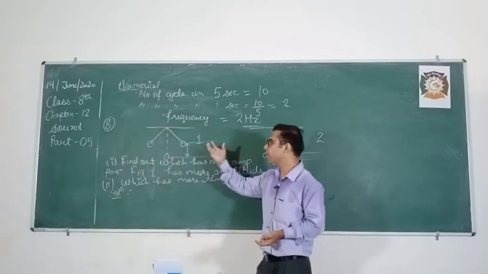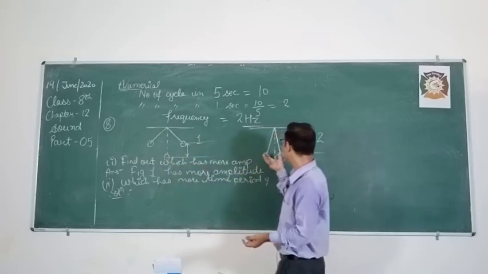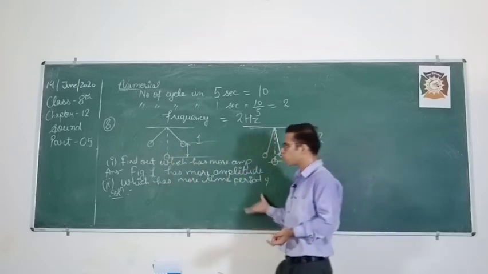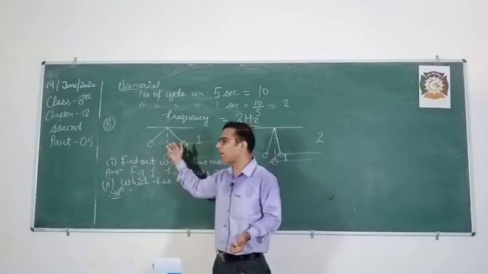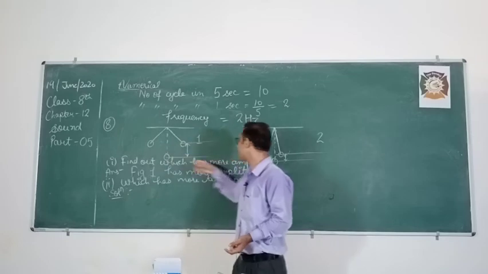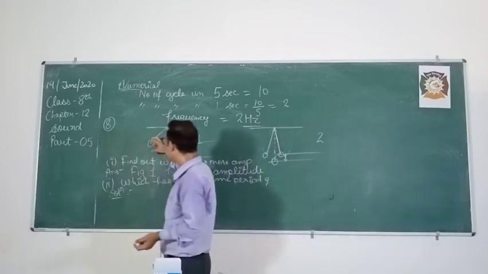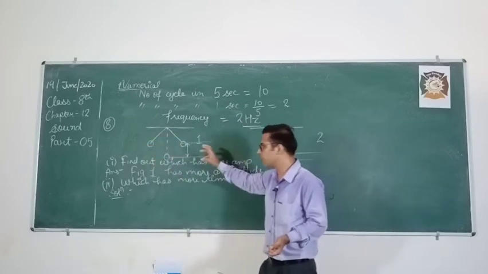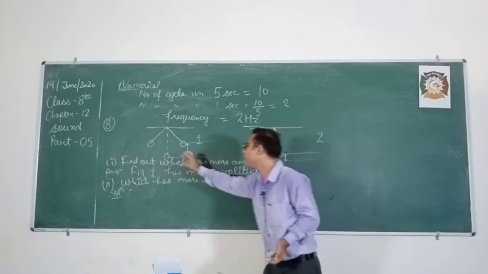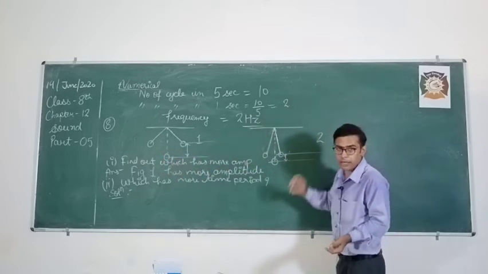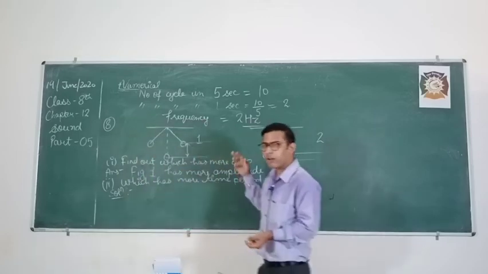If the mass of the bob is 50 kg or 100 kg, the time period will remain the same, because time period does not depend upon the mass of the bob. Third, the amount the bob is displaced. No matter if you displace the bob a little bit or take it to a higher height, time period will remain the same.